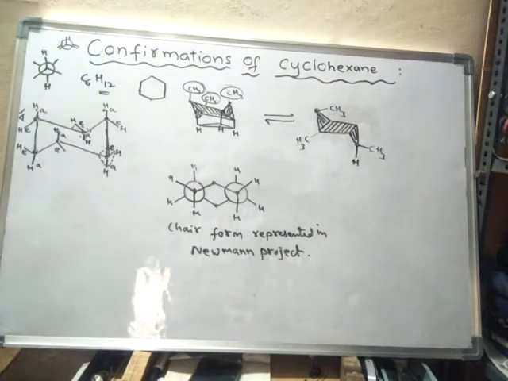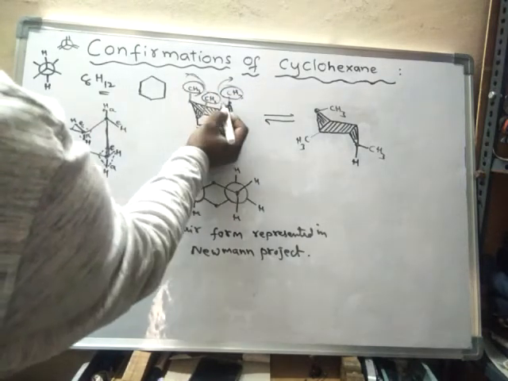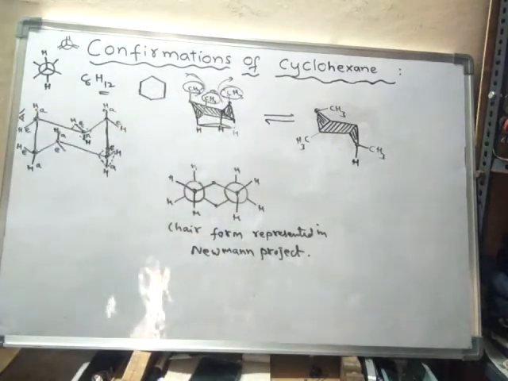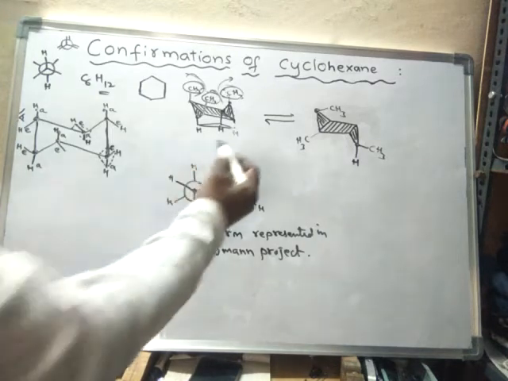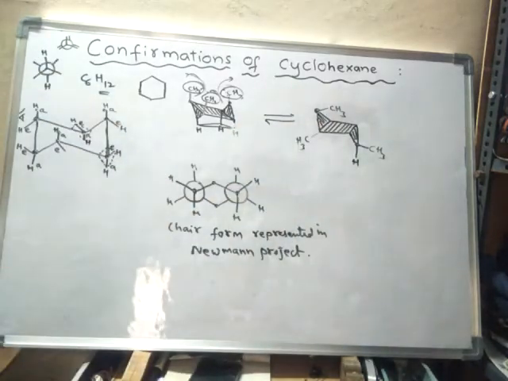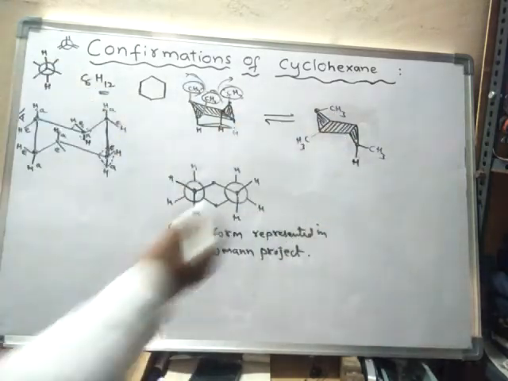That means any bulky group on the axial positions experiences more repulsion. This will try to move away, this will try to move away, and this will try to move away. So the repulsion between these two, and between these two, takes place. Hence this chair form will immediately like to convert into another chair form where the groups reach their equatorial positions.